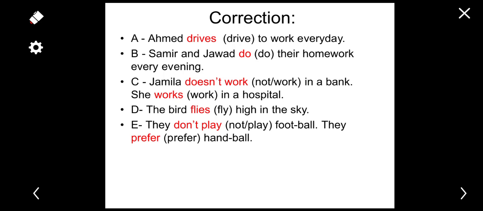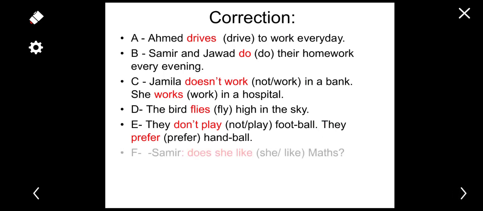Here we have the negative form. They don't play football. So the negative form is don't play, because we have they. They prefer, so nothing changed. The verb doesn't change because we have a plural. We have they. So, they prefer handball.